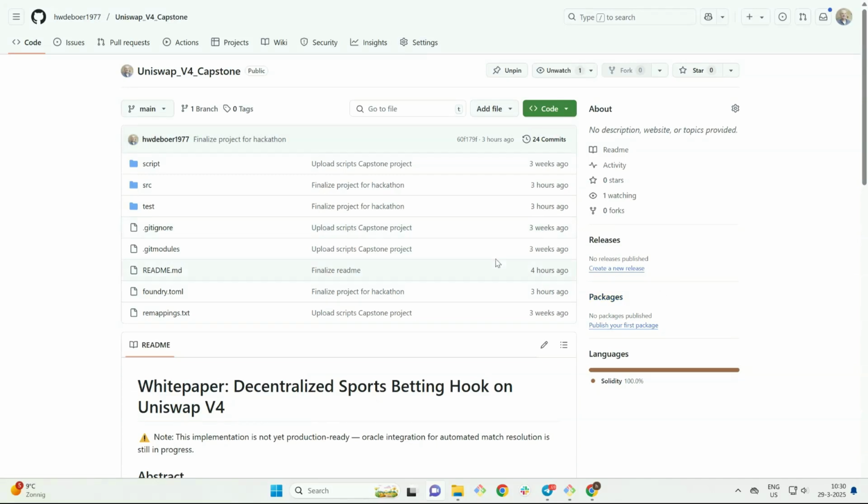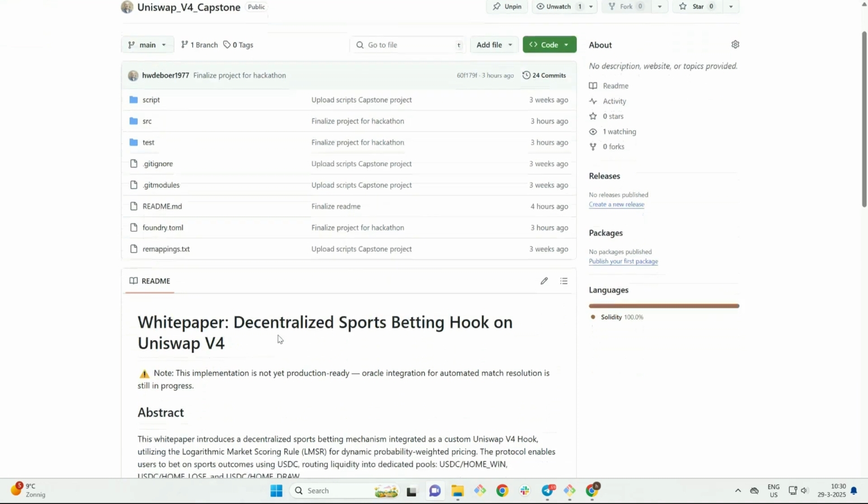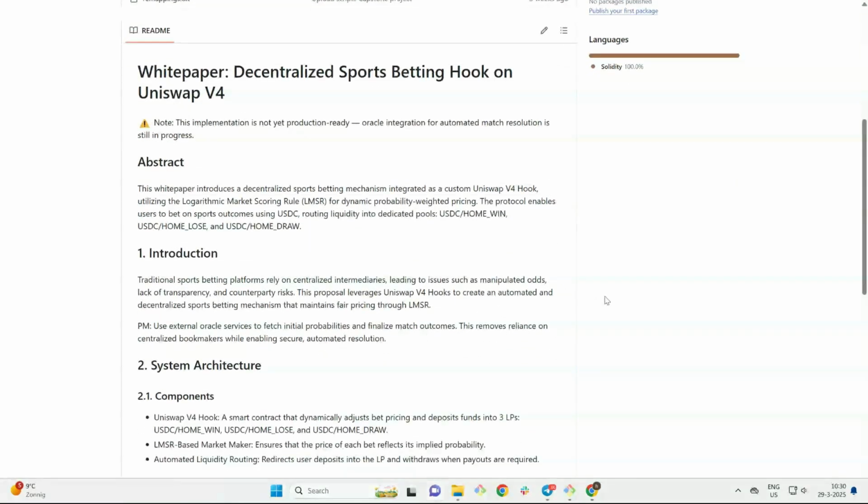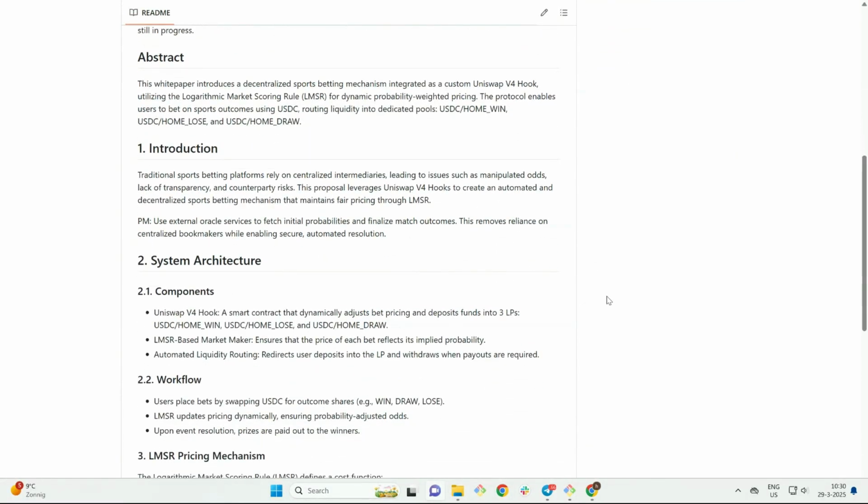Hey everyone, in this short demo, I will show my decentralized sports betting protocol, built on Uniswap using custom hooks. Warning note, this implementation is not yet production ready. Oracle integration for automated match resolution is still in progress. Let us start with the white paper in my GitHub repo.